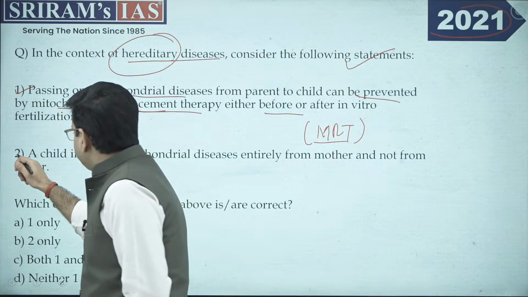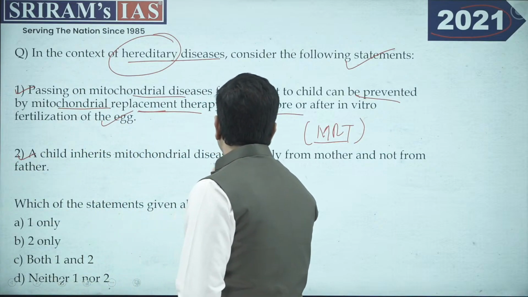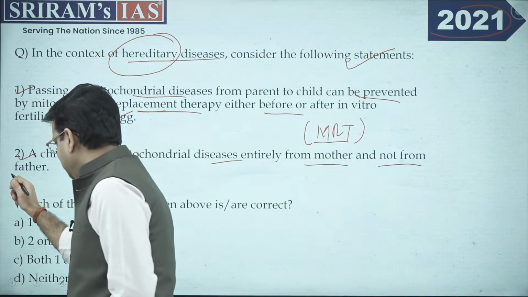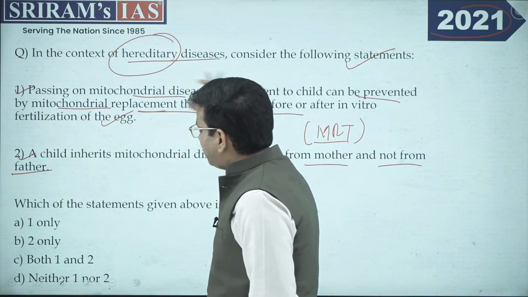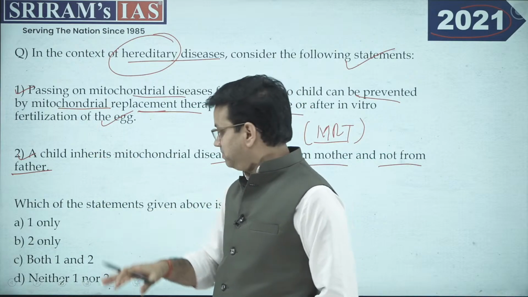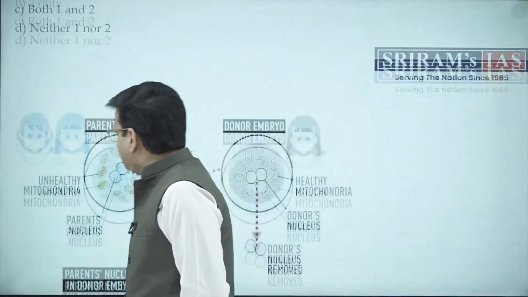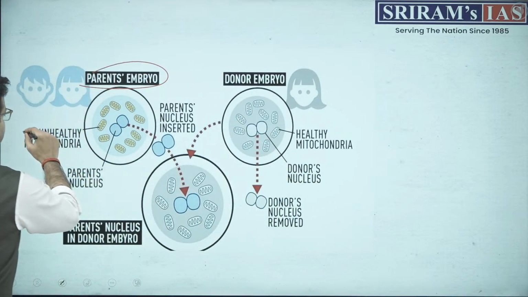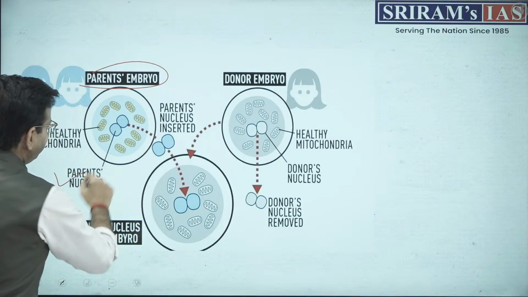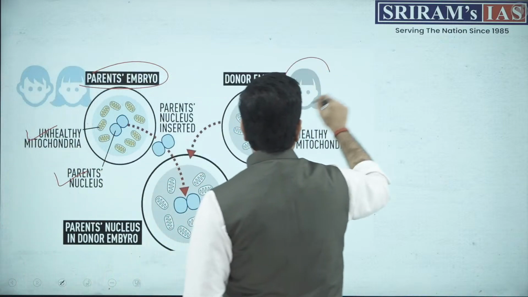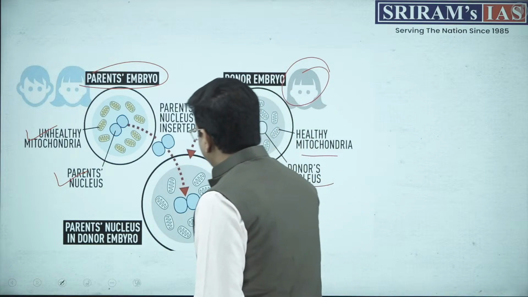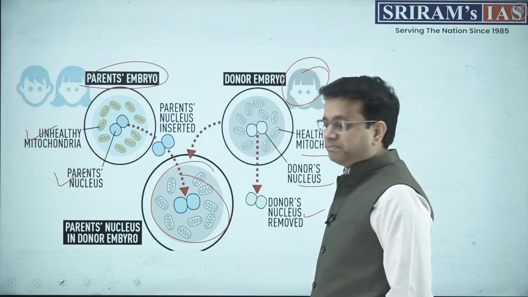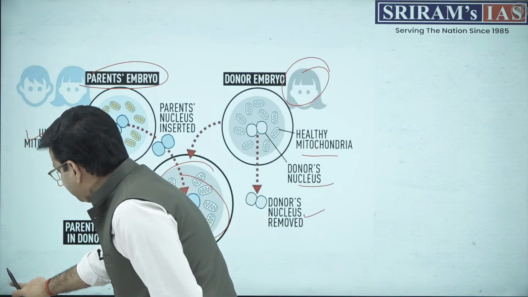Now the second is: a child inherits mitochondrial disease entirely from the mother and not from the father. I'll come to this statement, but before I come to the answer, I would like to show you a diagram which will become easy for you to understand. See, this is a parent embryo, right? These are the unhealthy mitochondria and these are the parent nuclei, and this is the donor embryo. Now what happened is, the best part is taken into consideration and the other part of the nucleus is removed.